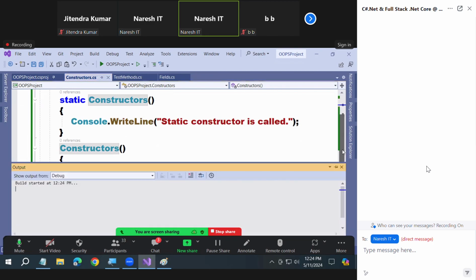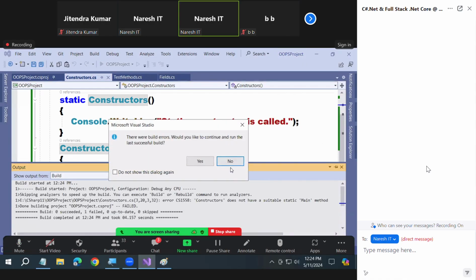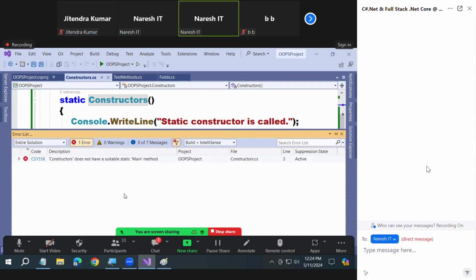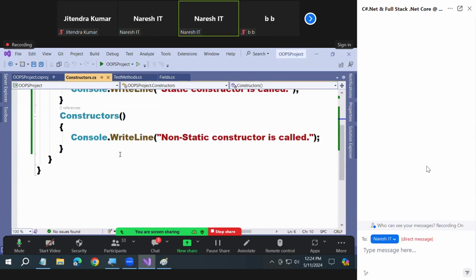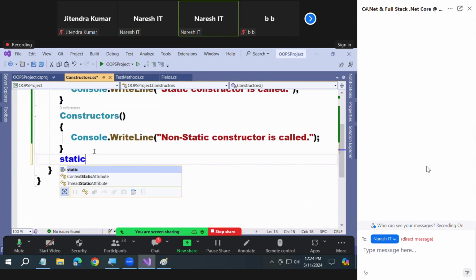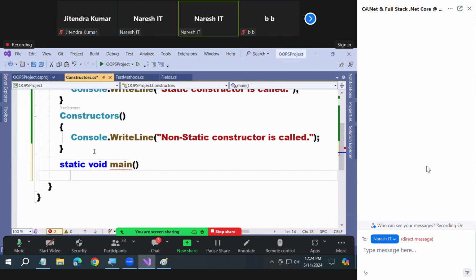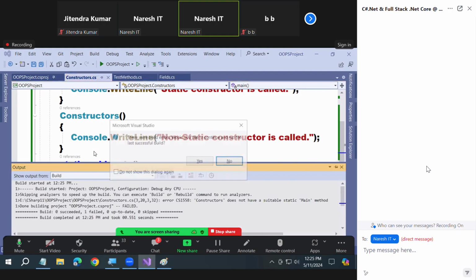Yes or no? See, error. Read the error messages. That's what I'm telling you. You'll understand it once, twice, thrice. You'll get an idea now. Okay, I don't have a main method. Look, I'm writing static void main. Do you have the main method or not? No, I don't. Error coming, see?